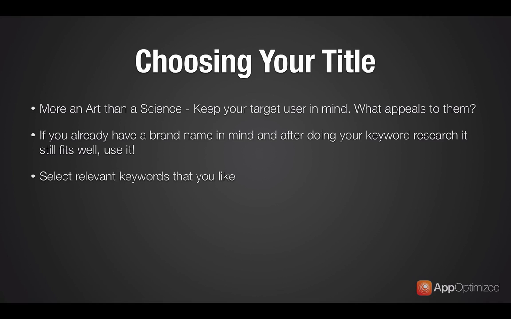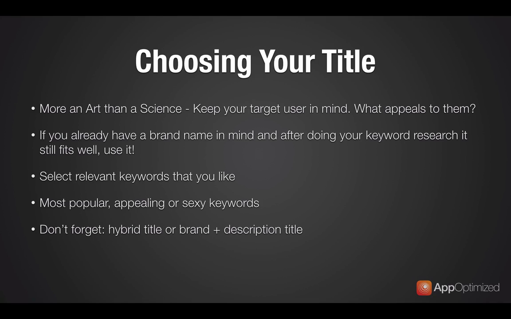In the keyword list that you've created, select the relevant keywords that you like. Don't worry about traffic or difficulty or any of that stuff. You just want to choose the keywords that really appeal to you and what you think would really appeal to your target user. So choose the ones that are most popular, appealing, sexy keywords. And again, don't worry about the traffic or the difficulty or any of those stats that we've looked at.